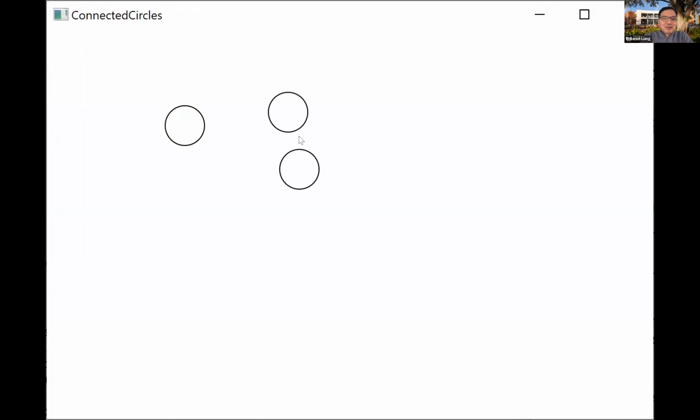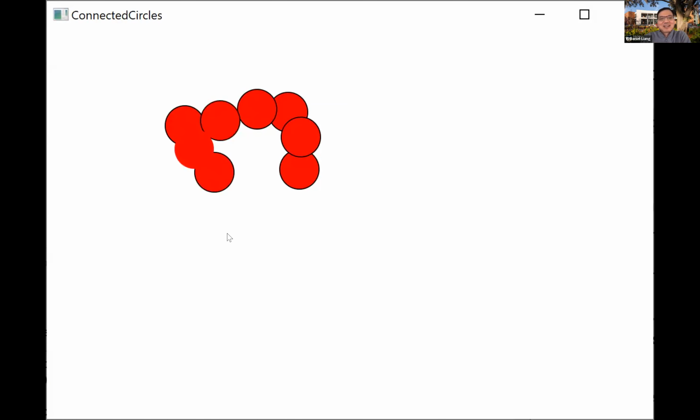But if you add this one here, and you add one here, then you see everything is connected. Now everything connected, you're gonna have one color for all this. It's all red. Now if you add another one here, it's not connected anymore, but you add one more here, everything's connected. So here, and how do you write this code?